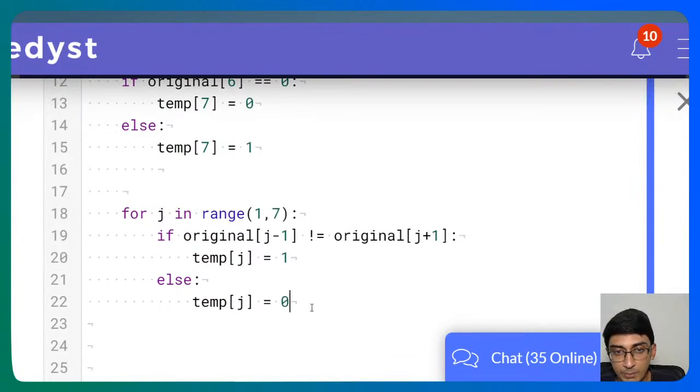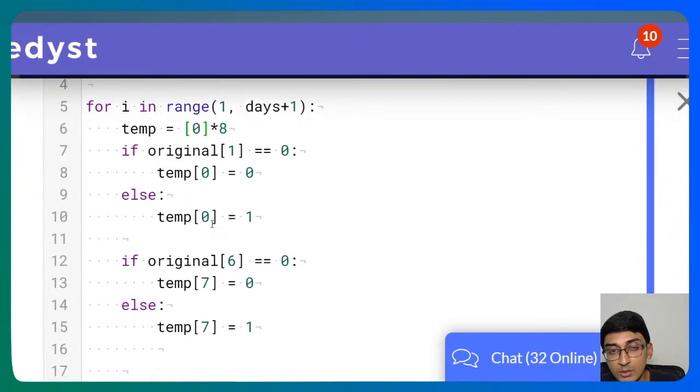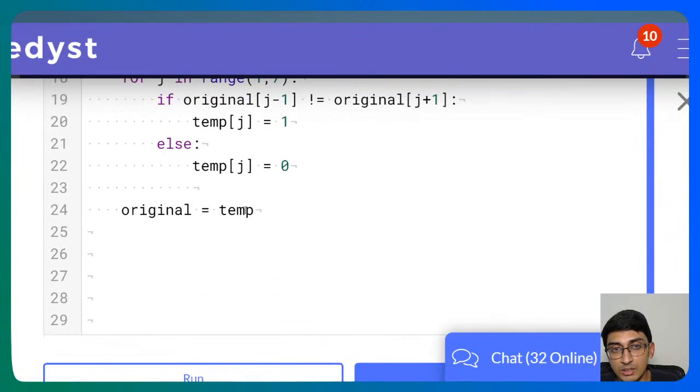So by the end of this loop, temp has been set, right? So now all we need to do is actually point the original to temp. So we say original is equal to temp. So now original is pointing to temp, and temp, when it goes into the next loop, will again be an empty array, and we're again going to set that over here, and we'll get original is equal to temp over here, right? Okay.